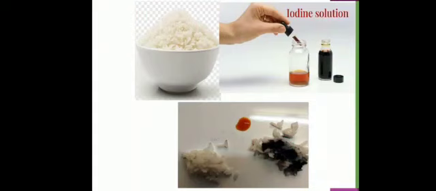Okay. So it is a simple experiment. Take the rice or the food material on which you want to do the test. Now add some 2-3 drops of dilute iodine solution. If it shows the blue black color, it means starch is present. And if it shows another color, red, green, yellow, that means starch is not present. Only the presence of blue black color means that the starch is present in the given food.